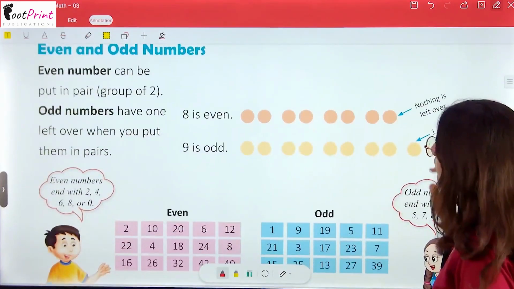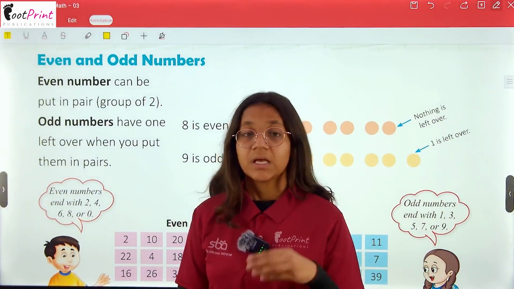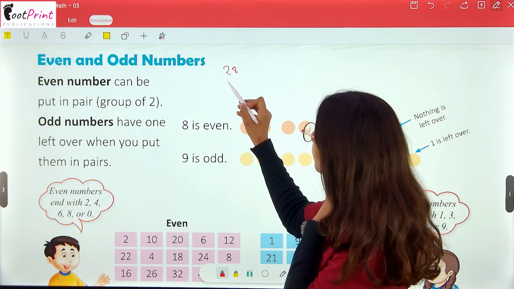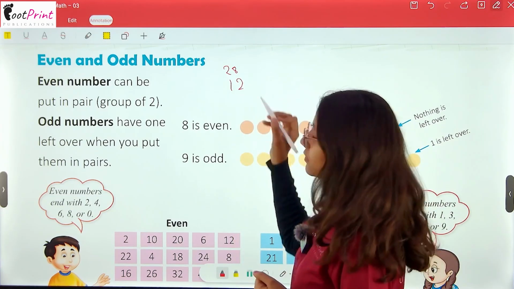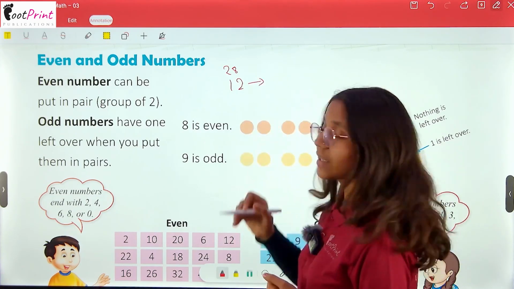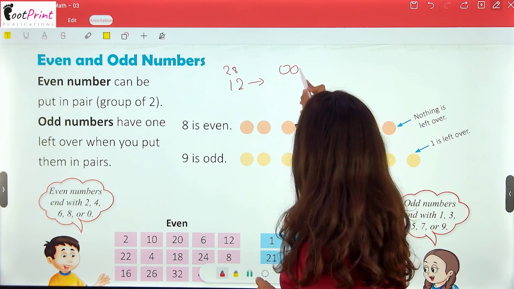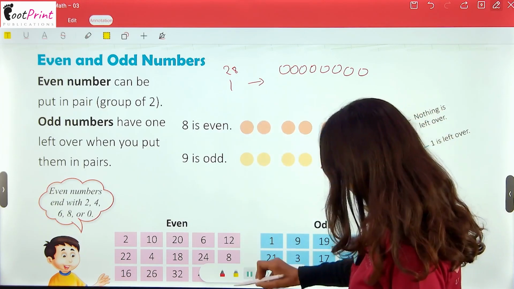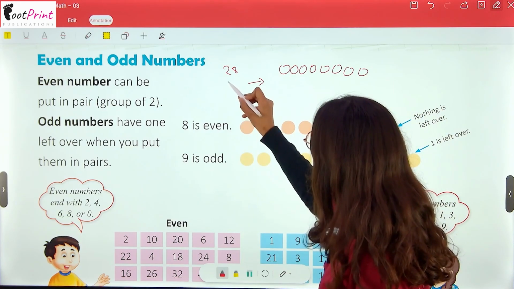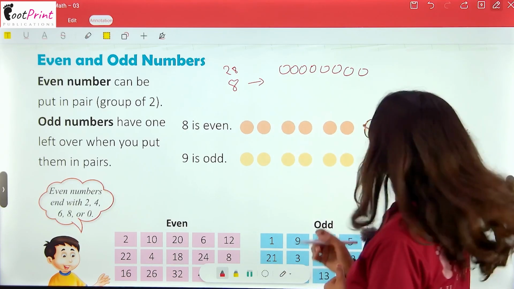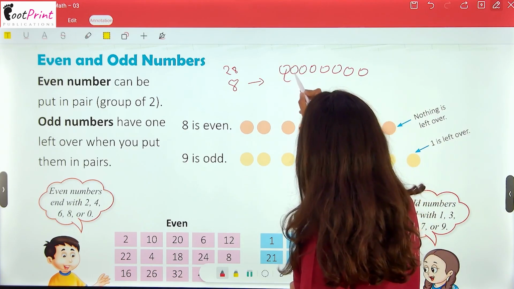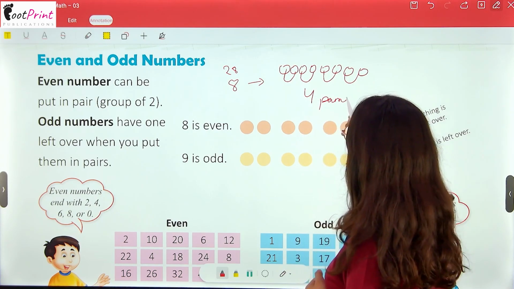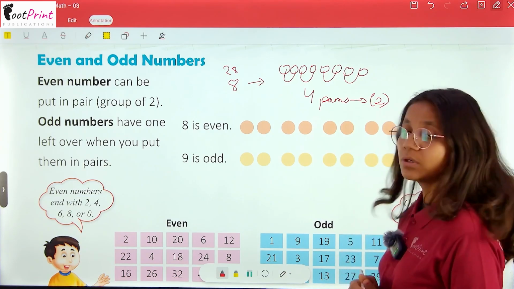Now even and odd numbers. So I know you know the activity when we are provided a number like 28 or 18, or I take a small number like 12. So what we used to do, making them in pairs. 1, 2, 3, 4, 5, 6, 7, 8. I am taking a small number, 8. So I have 8 circles. Now I am pairing them. 1, 2, 3, 4. I have 4 pairs. Pairs refers to 2 times.